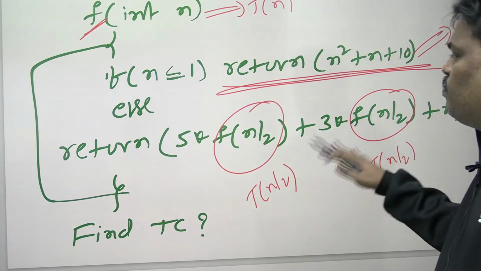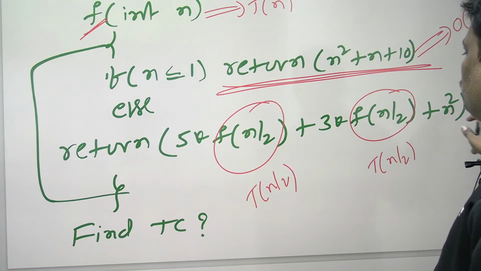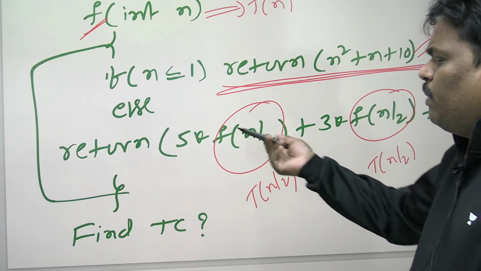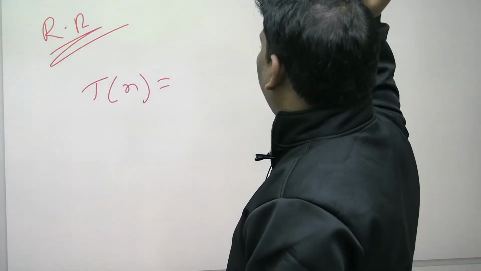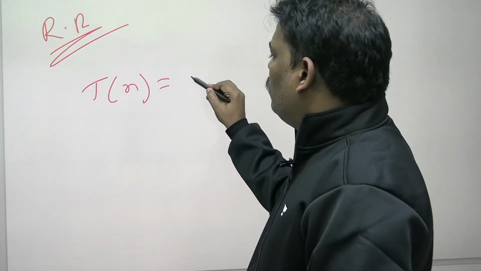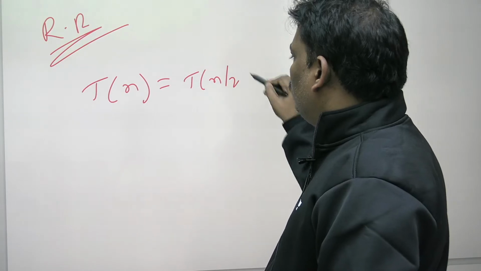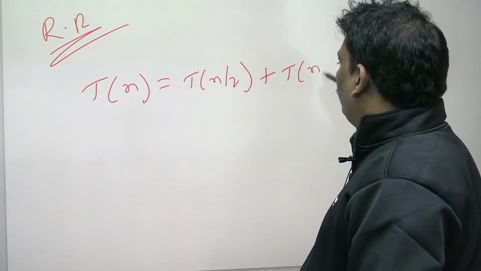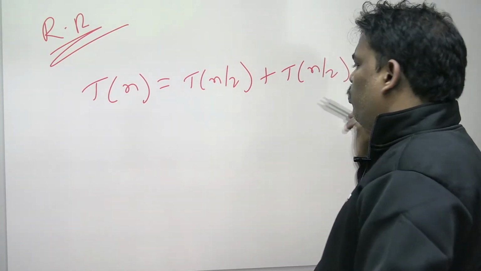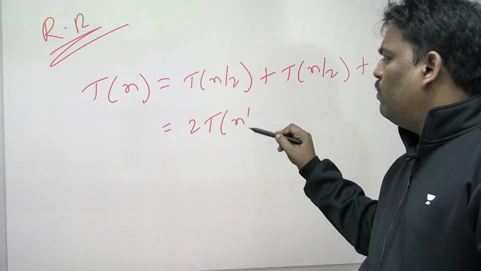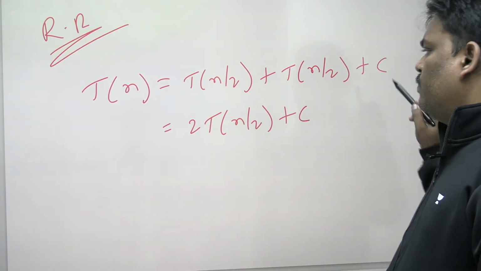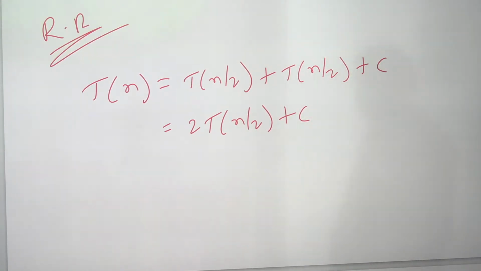Afterwards, please verify. Any loop is there? No. Remaining all will take constant. So T of n is equal to T of n by 2, one more T of n by 2, remaining all constant because no loop is there. Which will become 2T of n by 2 plus C.